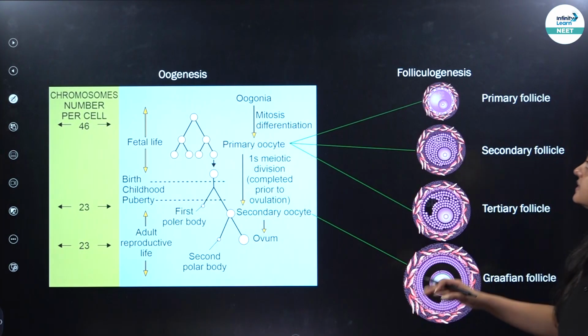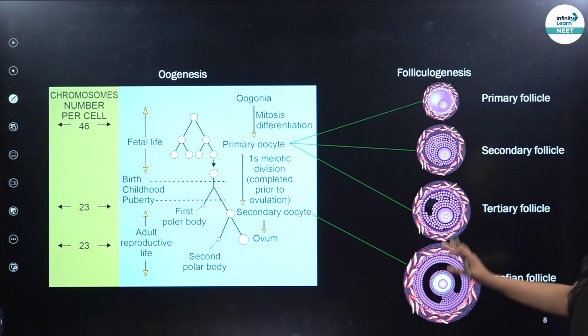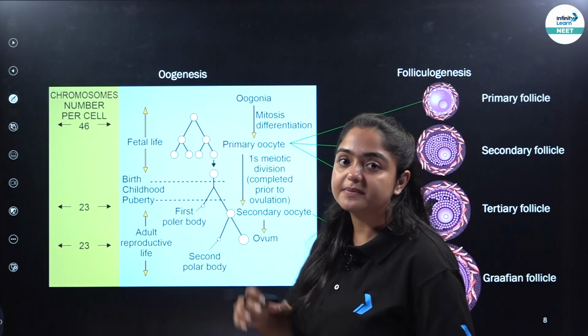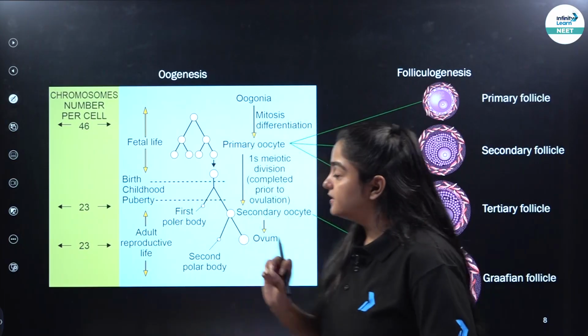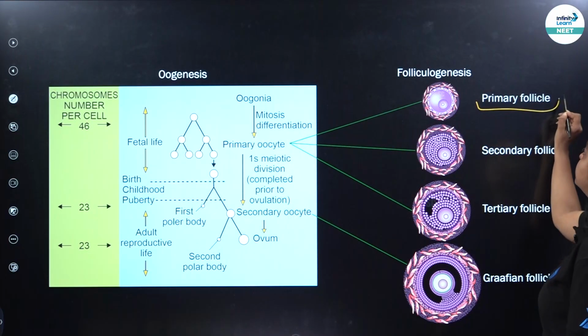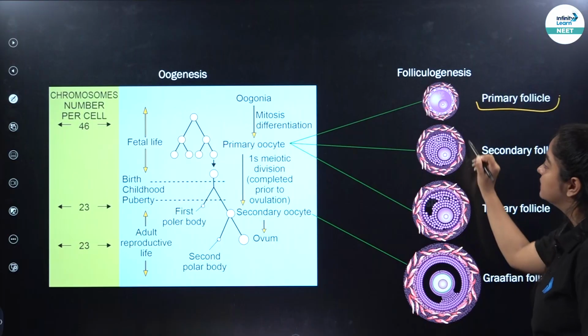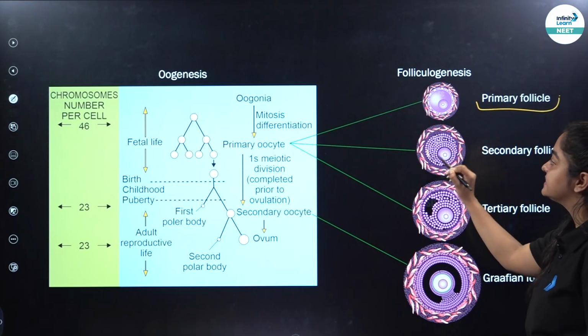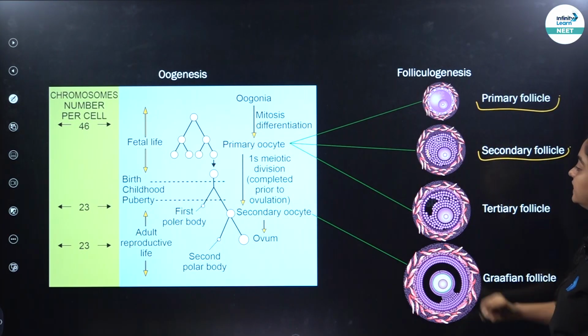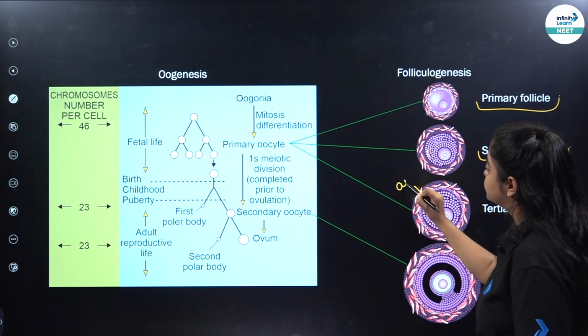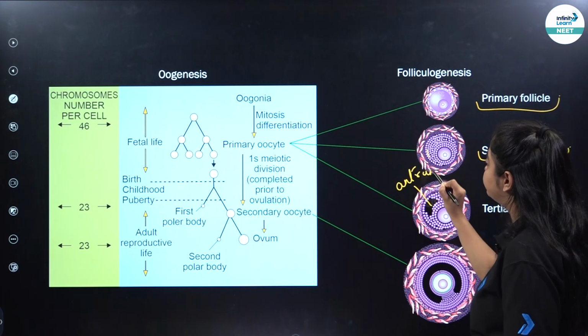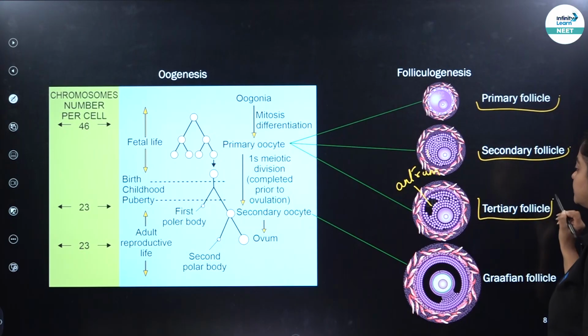Over here, you can also understand, we know these are the follicles because folliculogenesis is basically the formation of the follicles. The first follicle is your primary follicle. Then when the protective layers keep on adding and the cells increase over here, it becomes secondary follicle. When the cavity takes place, which is your antrum, a fluid-filled cavity, then it becomes tertiary follicle.